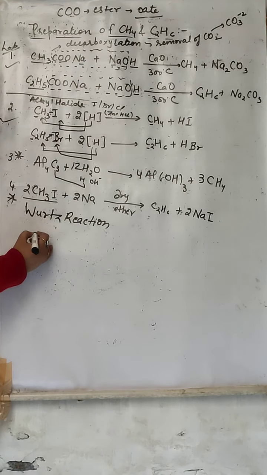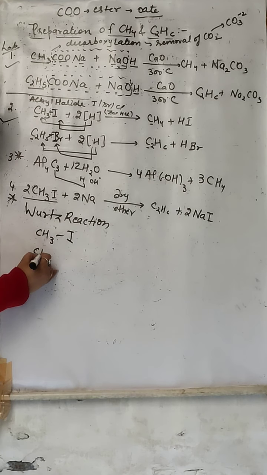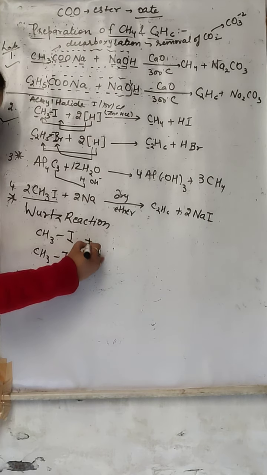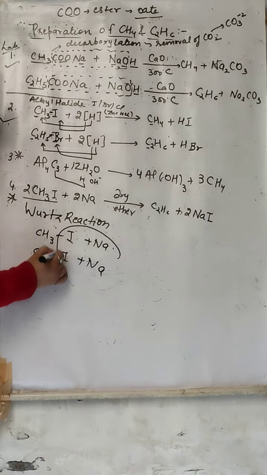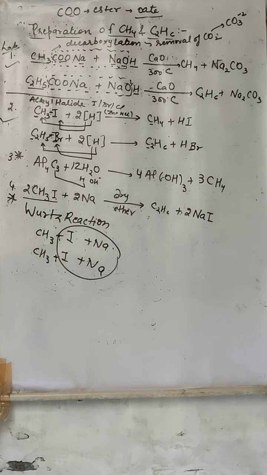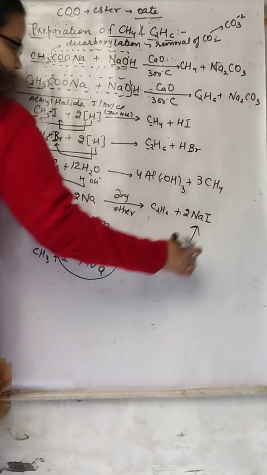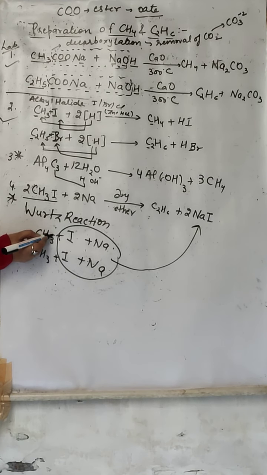So how is this reaction going to take place? CH3I plus Na, both are going to react. This bond will break down, and they will form 2NaI. Now what is left? CH3. One bond of this has become free.